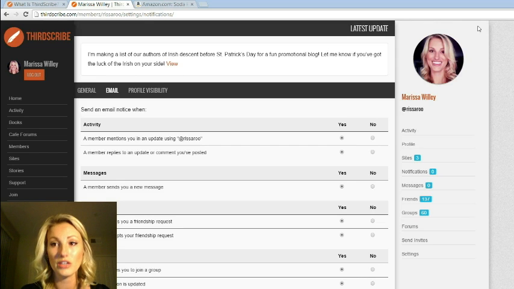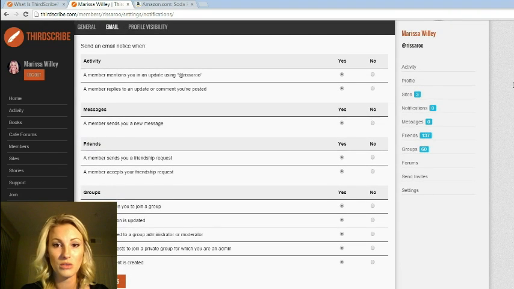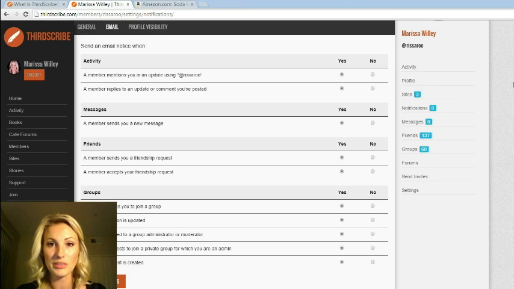And you can choose what you're emailed, because if you don't like a ton of emails, or you don't want to know about certain things, you want to be able to customize those. I know I personally prefer to get all the emails. I want to be on top of this, but not everybody wants to be.